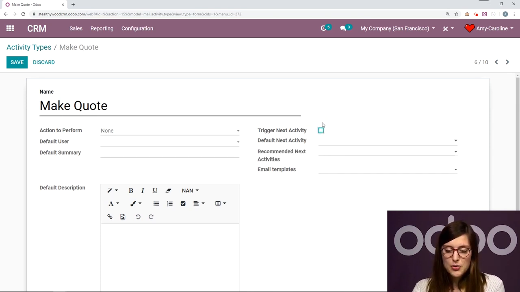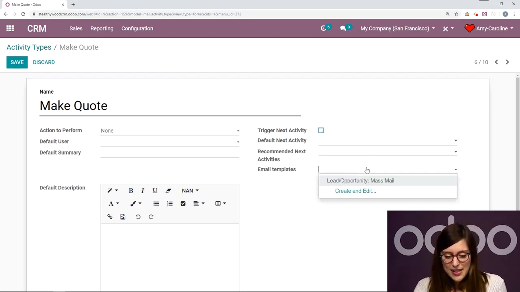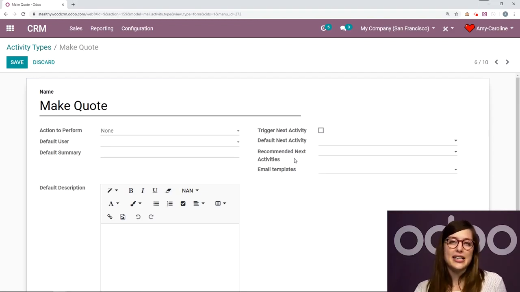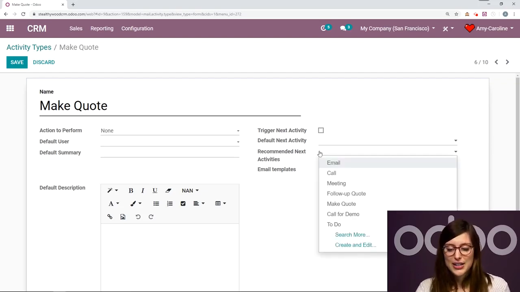Okay, I'm just going to remove this for a second so I can show you some of these fields that disappear when I select it, such as email templates, which we can add here. And we also have recommended next activities. So if you don't want to have a default, you can say, okay, you just made a quote. So how about you schedule an activity for a follow-up call or follow-up email? You can do that right here.